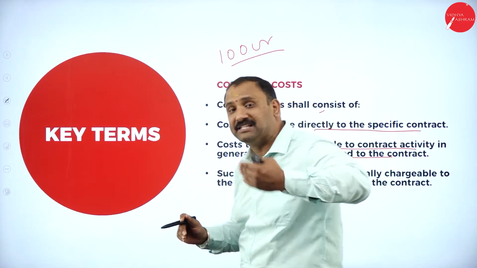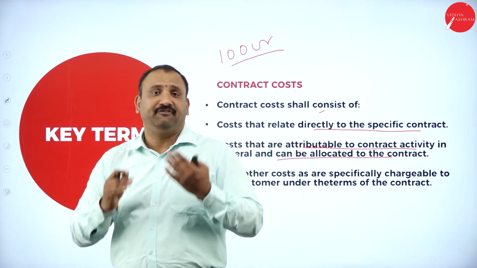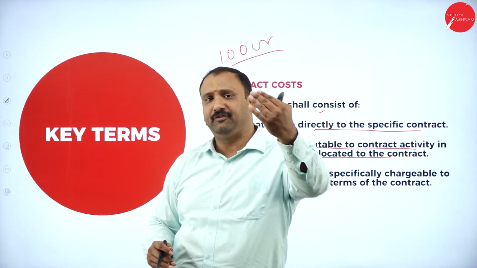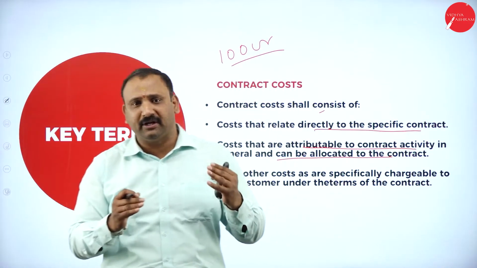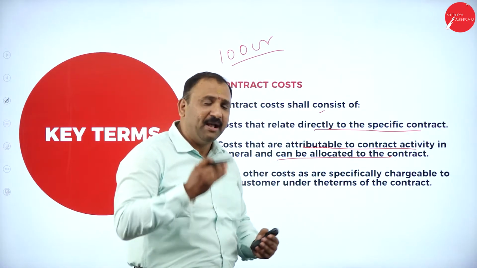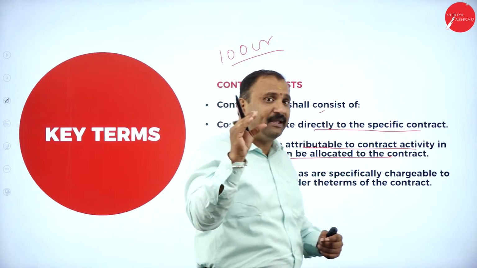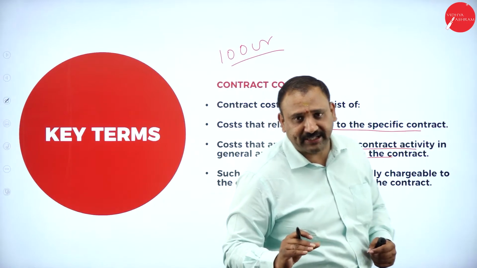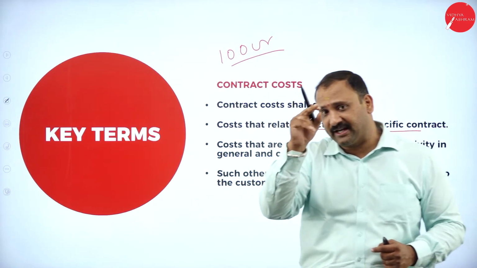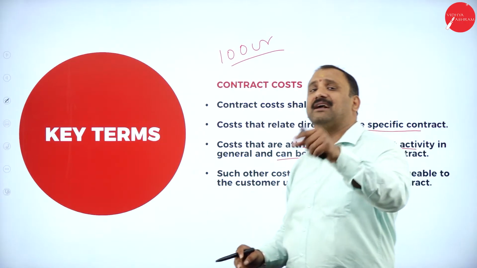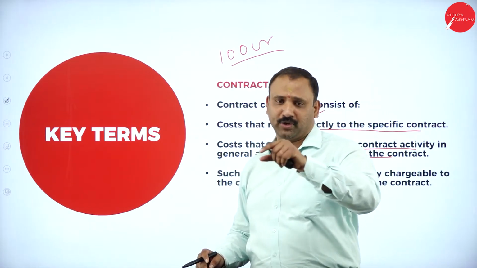So there might be steps involved here. The first phase will be 20 crores, next will be 30, next will be 50. So I'm now trying to put it phase wise. I'm trying to say that based on the contractual activity, there will be a cost that is associated. So that cost has to be recognized by the client and he has to acknowledge the same so that the company can claim that cost towards them.